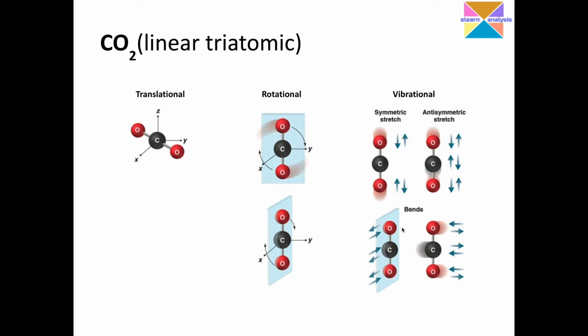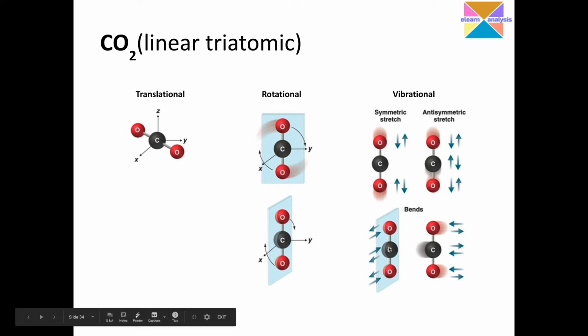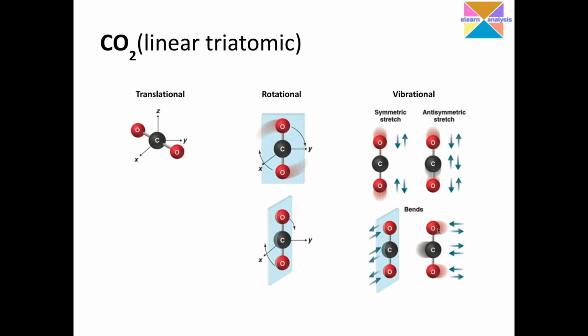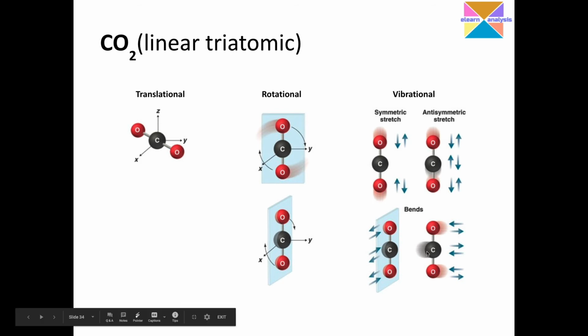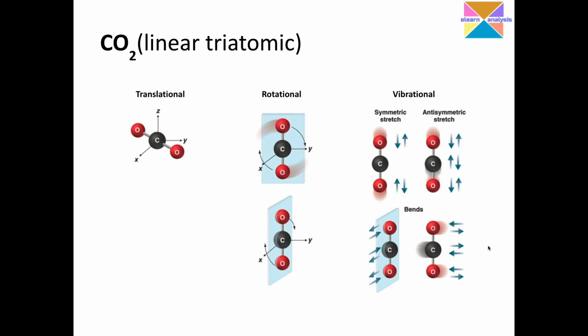I mean to say, it is vice versa of the initial case. Similarly, the oxygens may move towards the left whereas the carbon may move towards the right. This is a kind of bending vibration, which we will understand in much more detail when we go into the modes of vibrations.